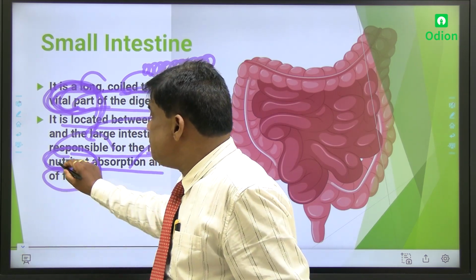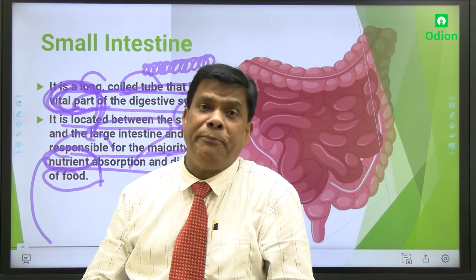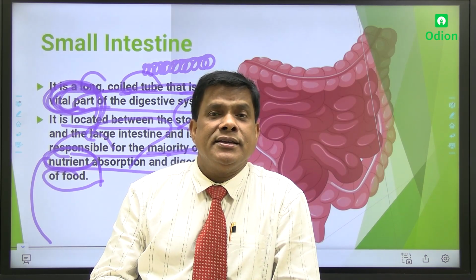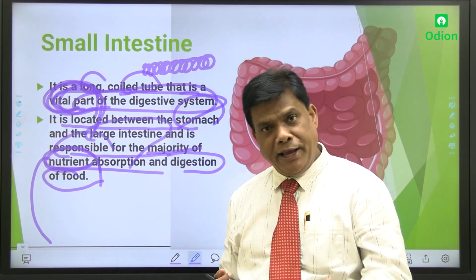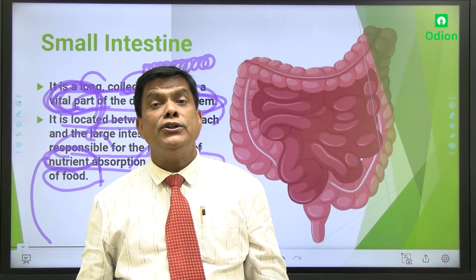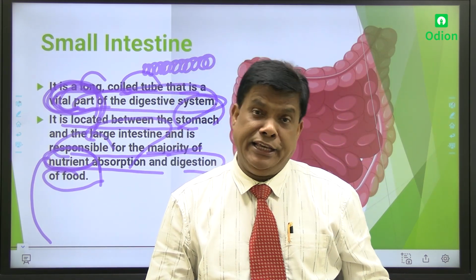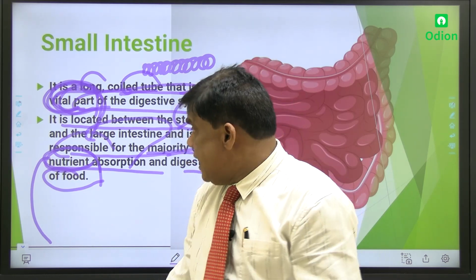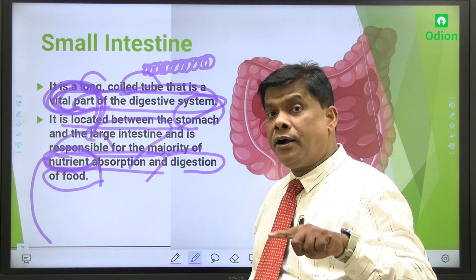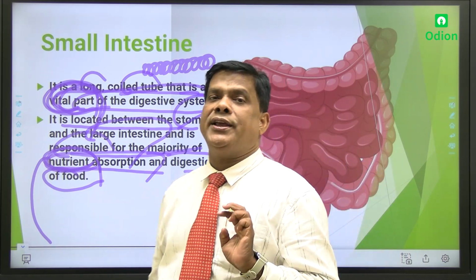And nutrients means what? Again, just recapitulate. अभी दोबारा उसको सोचो. Macronutrients: carbohydrate, protein, fat. Micronutrients: vitamins and minerals. And also another sort of non-nutritive elements like water and roughage. And of all these nutrients, the maximum absorption occurs in the small intestine.